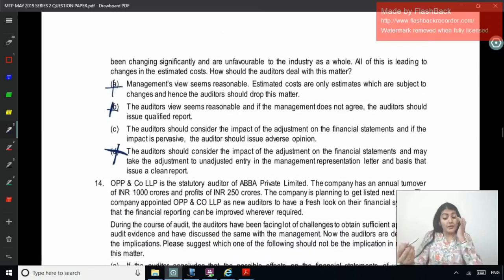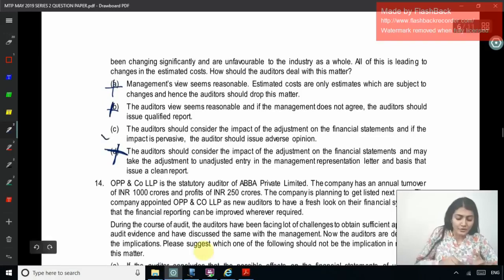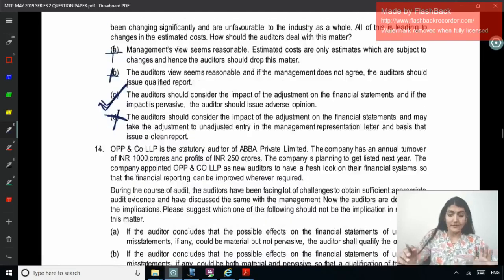Right, the auditor should consider the impact of the adjustment on the financial statements, and if the impact is pervasive, the auditor should issue an adverse opinion. Okay, right, so the correct answer is C.